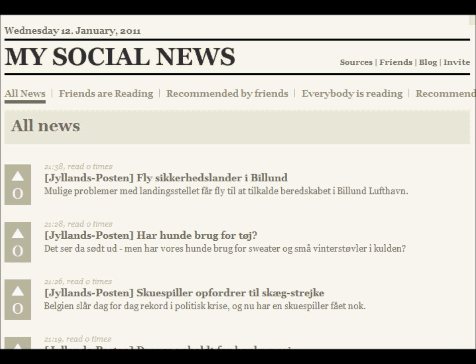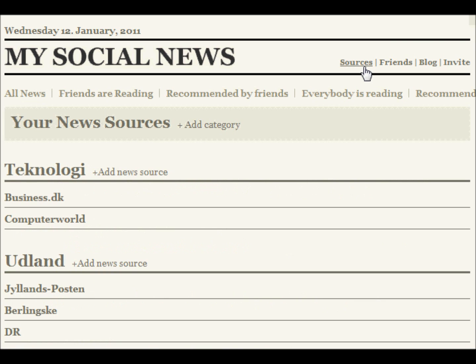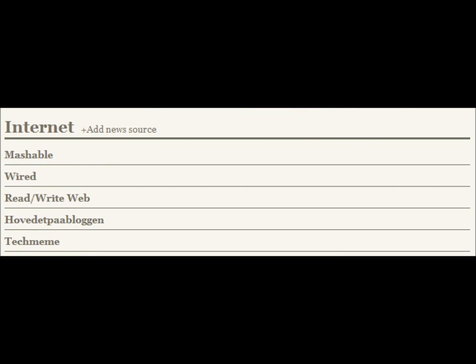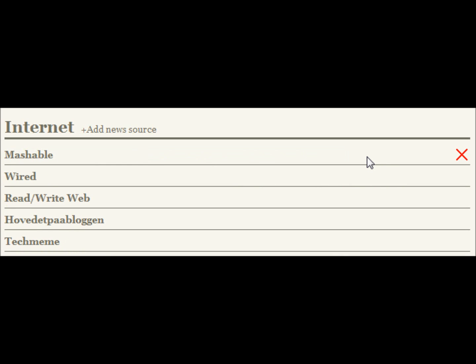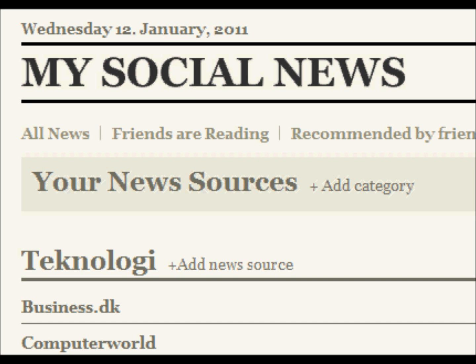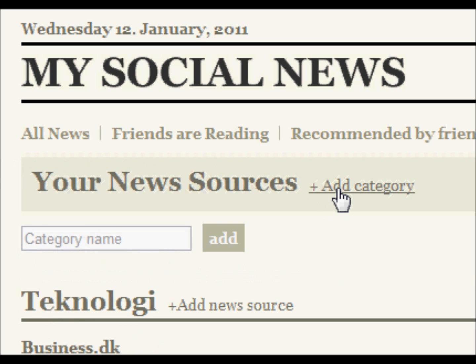When you've done this, you open the Sources section of My Social News and add the feed to one of your categories. Or you create an entirely new category. To add the feed, simply click Add News Source, write the feed name, and then copy the feed address into this input field. When this is done, simply click Add. If you wish to create an entirely new category, simply click Add Category, write the name of the category, and click Add.